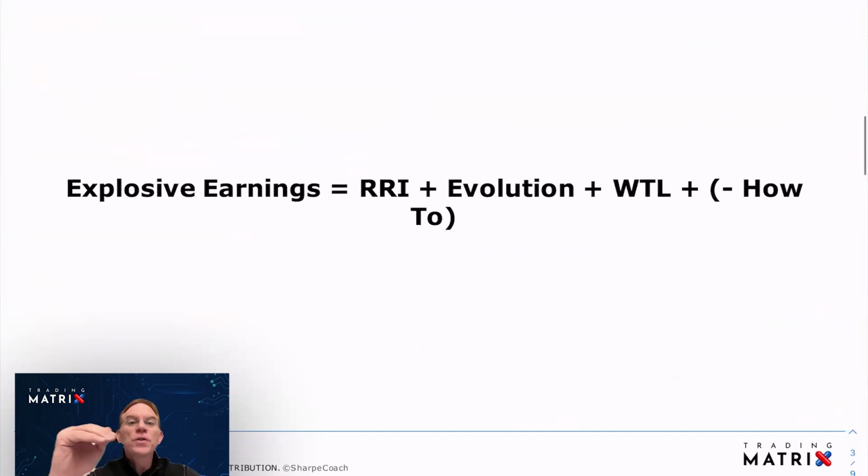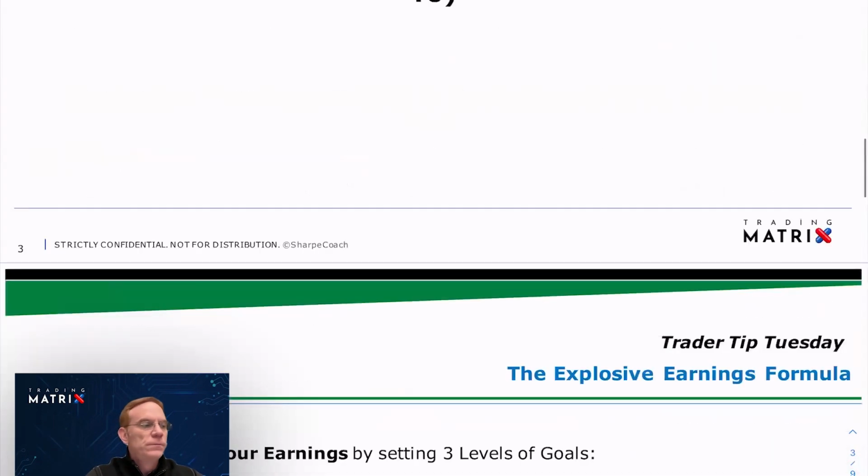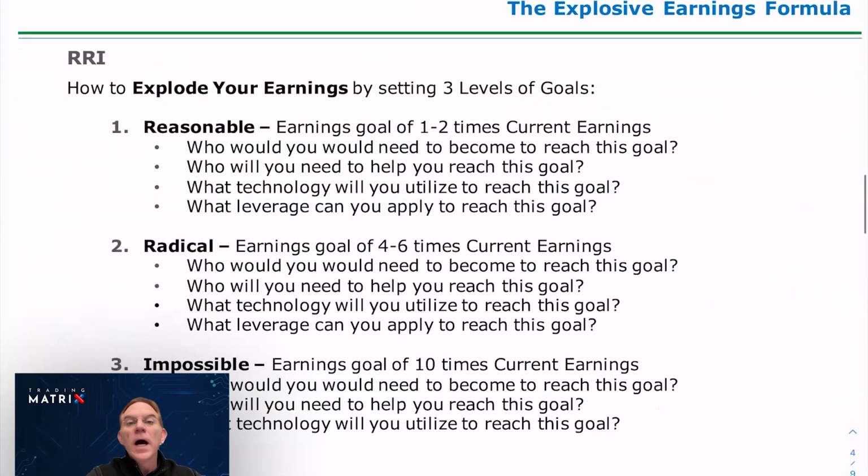The formula for explosive earnings is RRI plus evolution plus WTL minus how to. RRI plus evolution plus WTL minus how to. So let's talk about RRI. RRI, how to explode our earnings by setting 3 levels of goals.